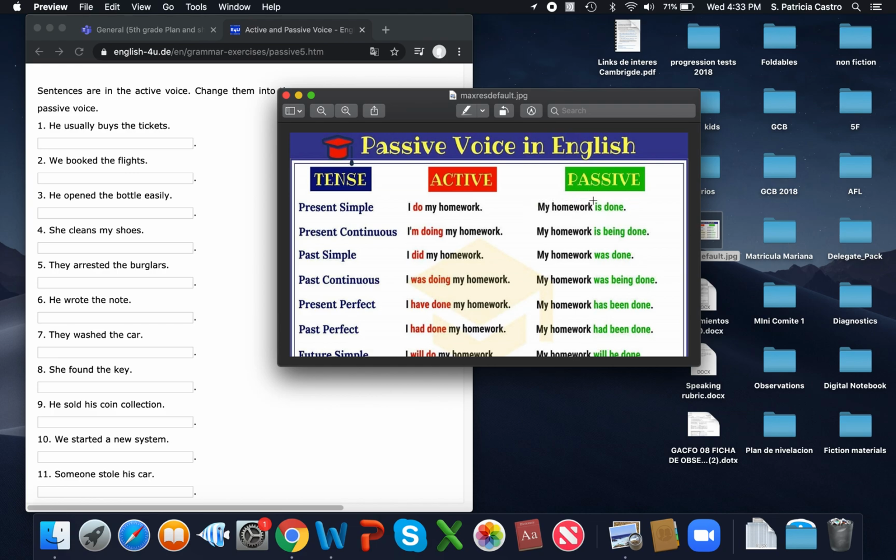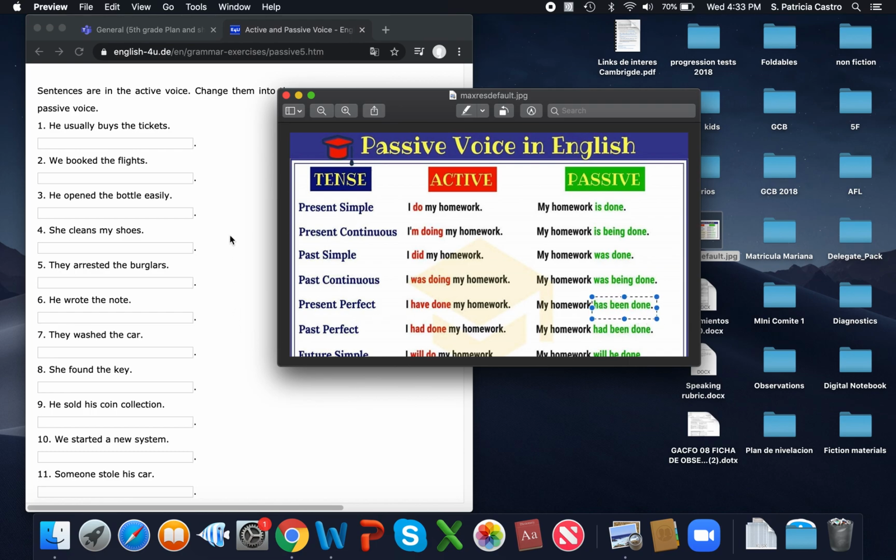What is keeping the tense? This little friend here, our verb to be. This one is the one that has to be in the present, if we're talking about present simple. If we're talking about past simple, here, look at the main verb. It's did in the past tense. So take a look at passive voice. Our verb to be has turned into past tense, right? Here we have perfect tenses, and then our little friend has this addition too.